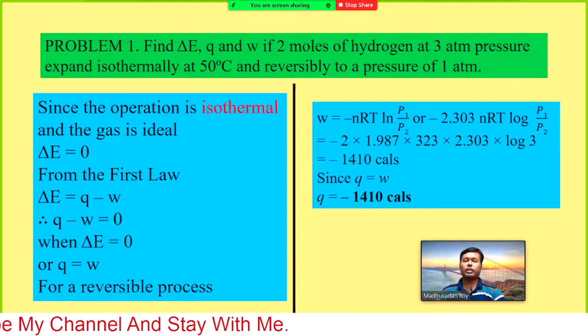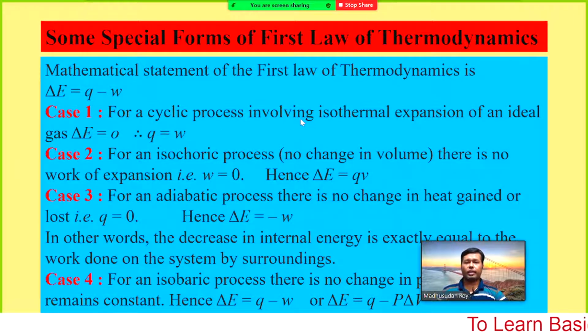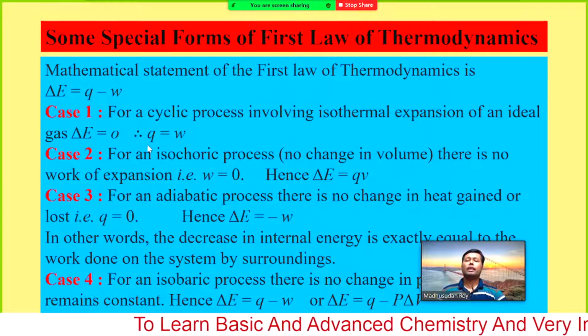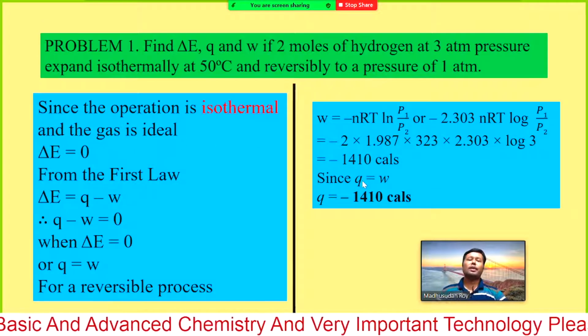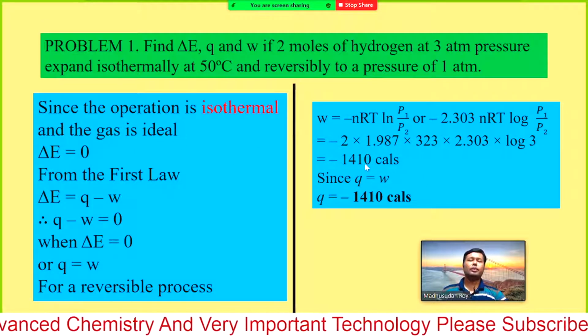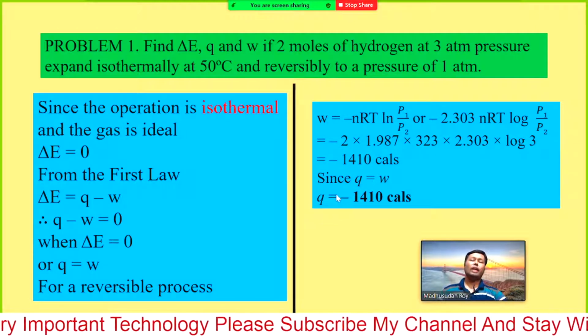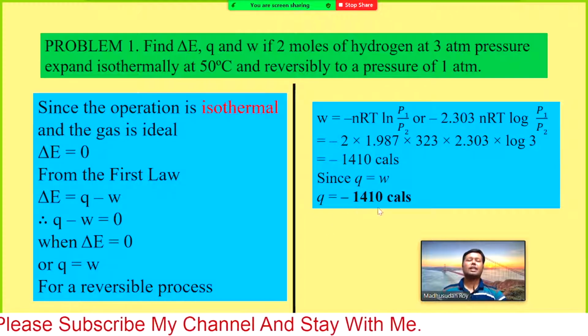So isothermal process, what happens? For the isothermal process, delta E equal 0, that means Q equal W. So what you will get? Q equal W. So how much energy we have found as work is exactly equal to the Q. So that is the energy that has been supplied.